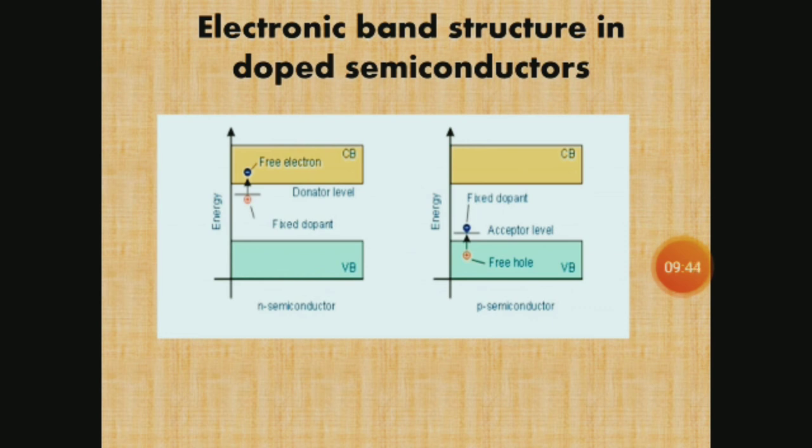The electronic band gap structure in doped semiconductors: here the two types of semiconductors are explained. In an n-doped semiconductor, there is an electron in the crystal which is not bound and therefore can be moved with relatively little energy into the conduction band. In an n-doped semiconductor, one finds a donor energy level near the conduction band edge. The band gap to overcome is very small.